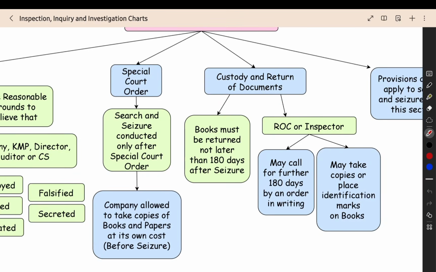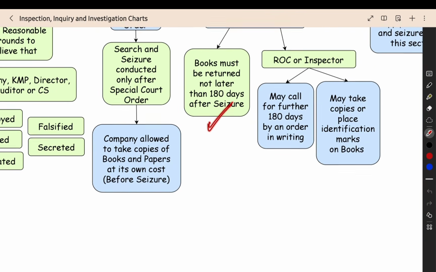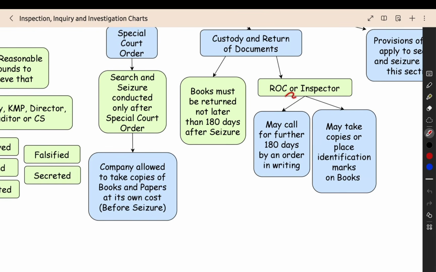For how long can the investigating authority keep the books, and after what period do they have to return them? Books must be returned not later than 180 days after seizure. 180 days is the maximum time limit for which they can keep the books in their custody. After 180 days they have to return them. If the ROC or inspector wants the books again for examination after 180 days, they can call for them again for a maximum of another 180 days.